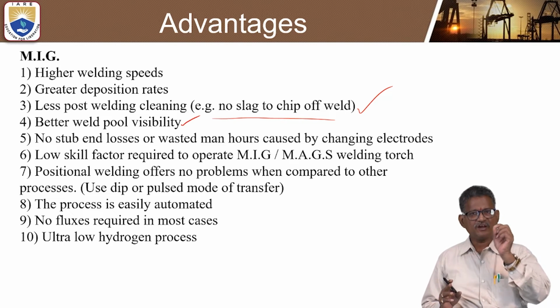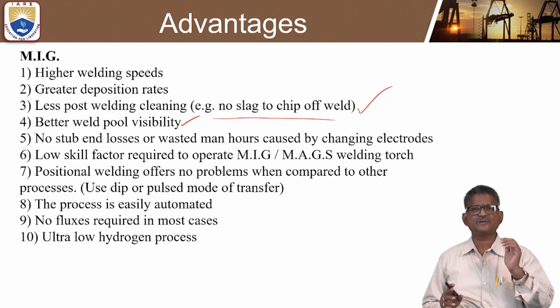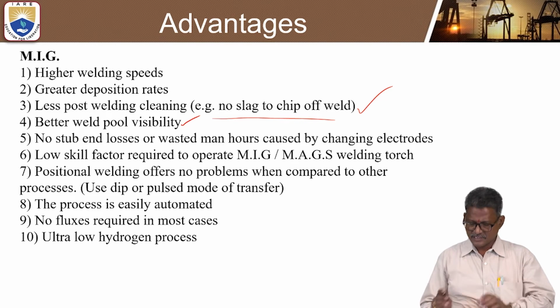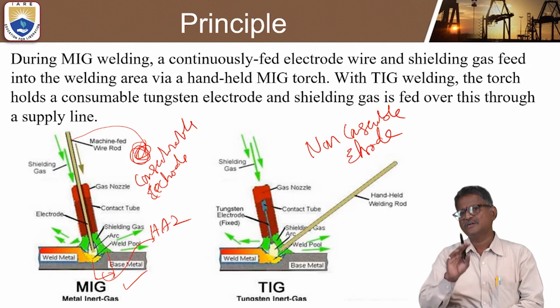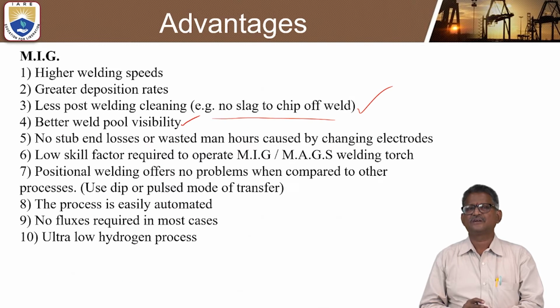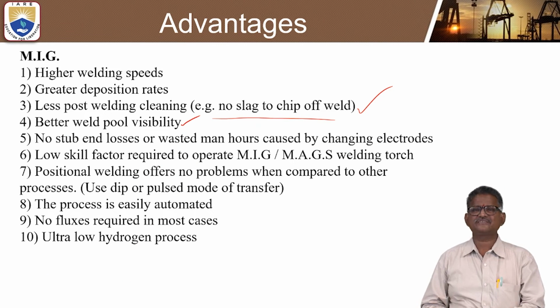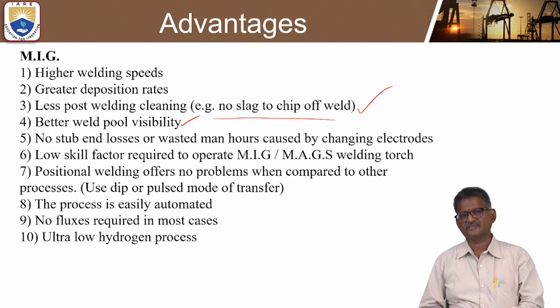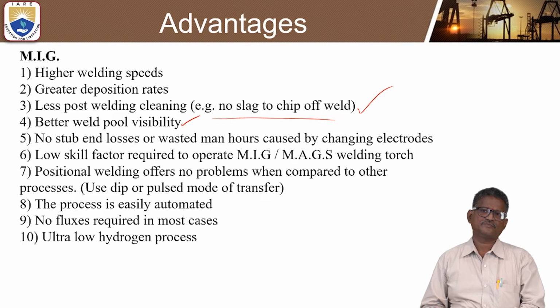And positional welding offers no problems when compared to the other processes. So changing of the position will be fixed. No need to change the position from the degrees. And the process can be easily automated, and the flux is not required in the majority of cases. This is an ultra low hydrogen process.